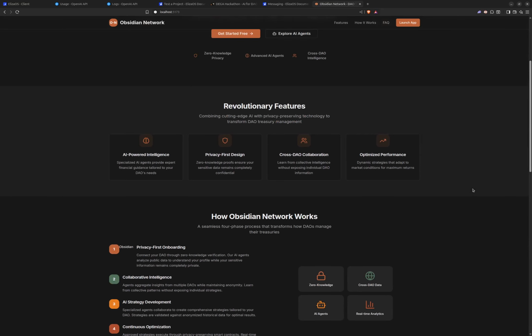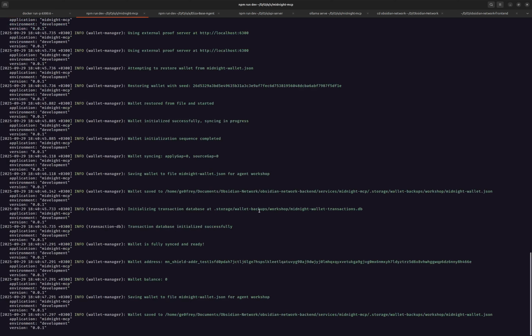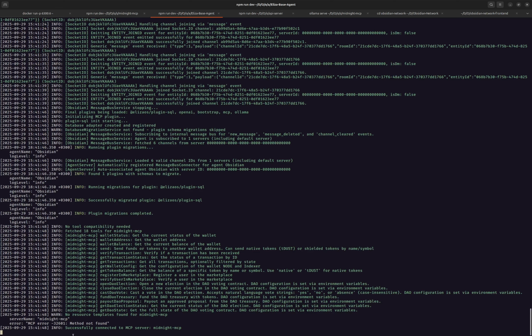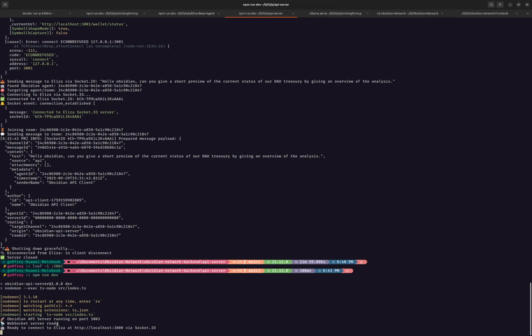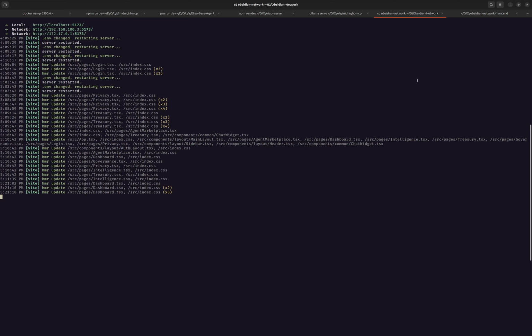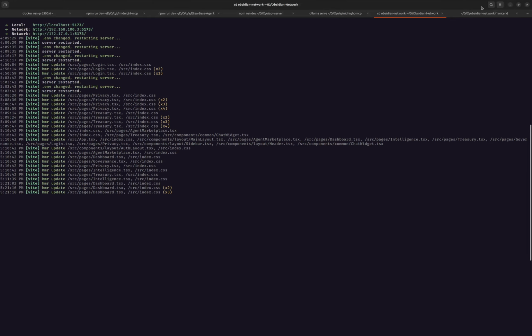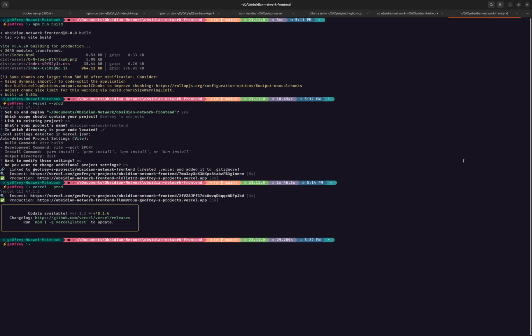Our application is running on the Midnight blockchain, which is our privacy first blockchain. To do this, we have the Midnight Proof server running using Docker. We also have our Midnight MCP that interfaces with our ELIZA OS agent. Our agent is running over here, and as you can see, it successfully connected to the MCP server. We also have our API server running over here, which connects the front end to the back end of our application. We have the Ollama server running for text embeddings locally, and then we have the front end running on port 5173, and I have also deployed the application on Vercel.